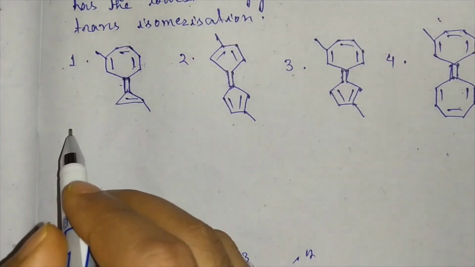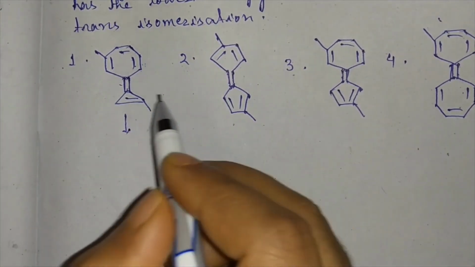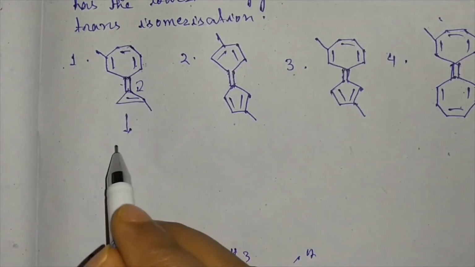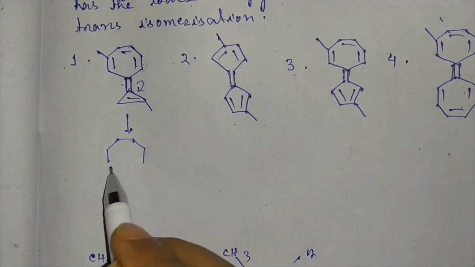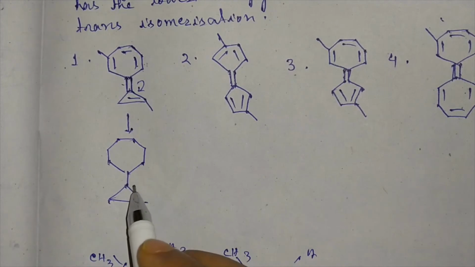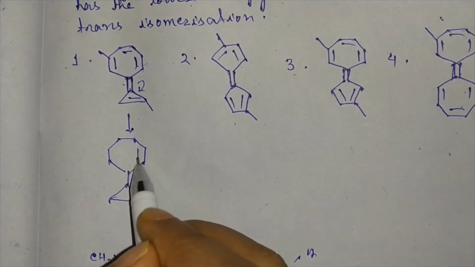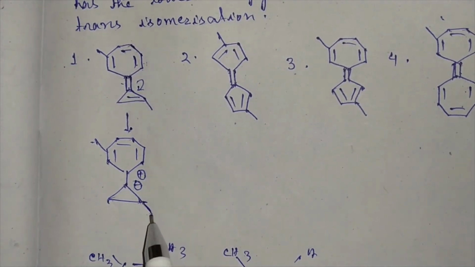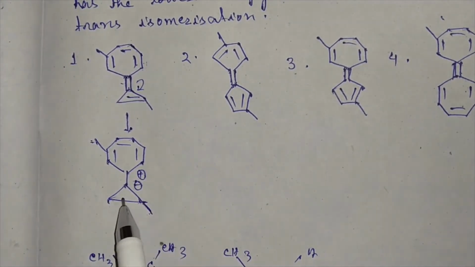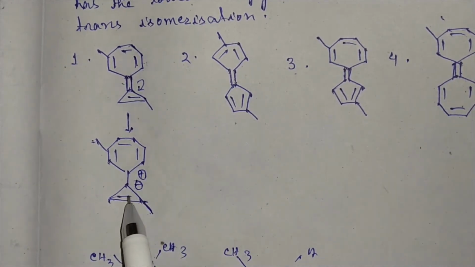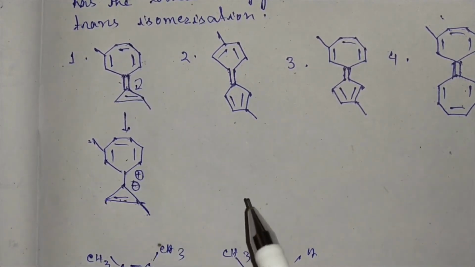Now for this compound, if internal polarization occurs in this way, then the result will be, let's draw, it will be negative, it will be positive. There are two methyl groups, so it is an aromatic cycloheptatrienyl cation, whereas the other is anti-aromatic. This is a 4-pi electronic system, so internal polarization will not occur in this case.